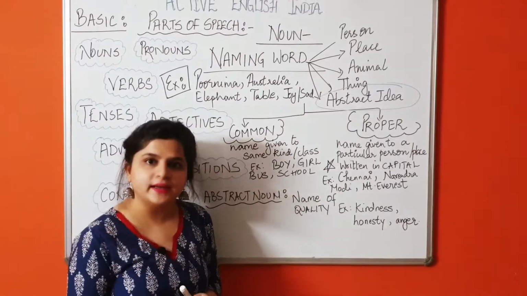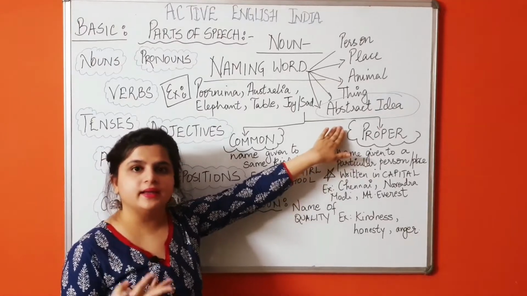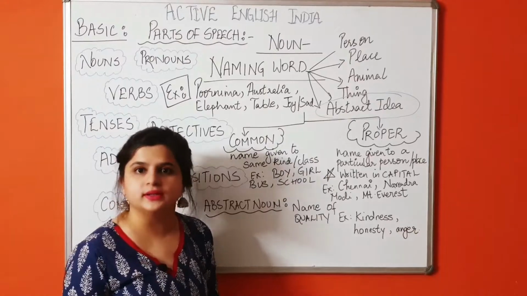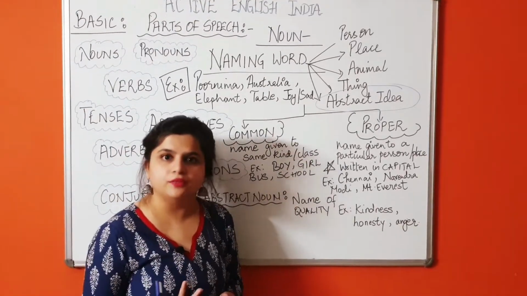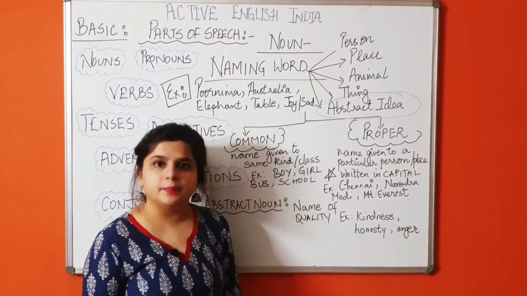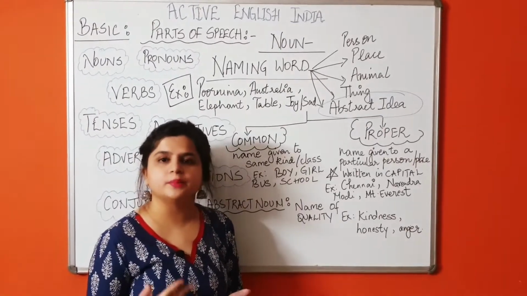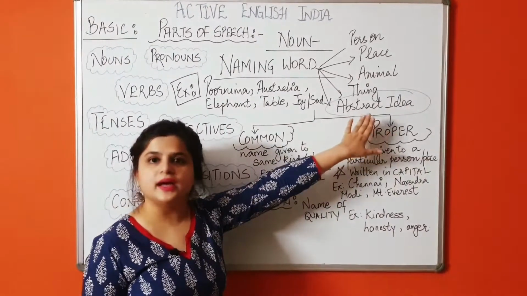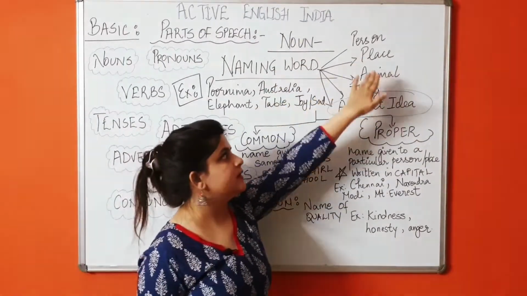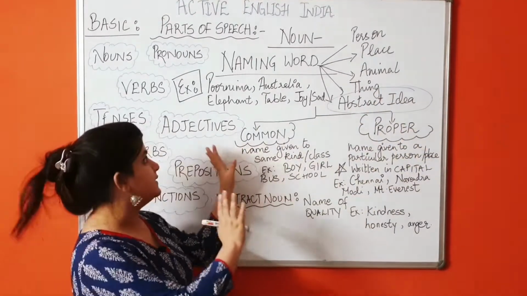But as we grow up, we have to also understand that noun is also the name of an abstract idea. What is an abstract idea? An abstract idea is a feeling, a kind of emotion that people go through in daily life. For example, happiness, sorrow, anger, sympathy and kindness, all these emotions or qualities that a person has are called abstract ideas. Understood? So till now, noun is a naming word, the name of a person, place, animal, thing or an abstract idea. Let's see some examples.